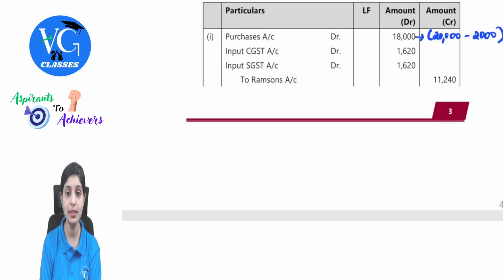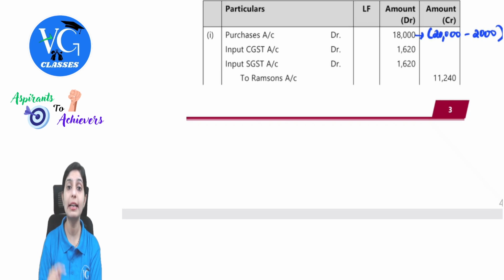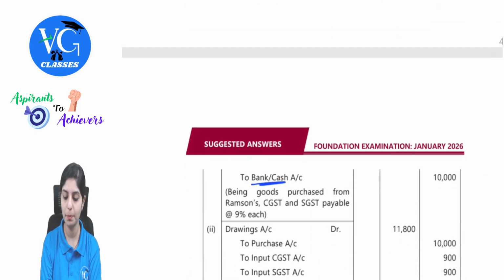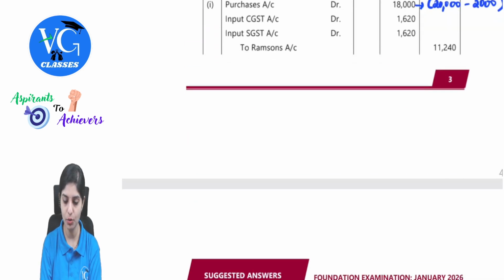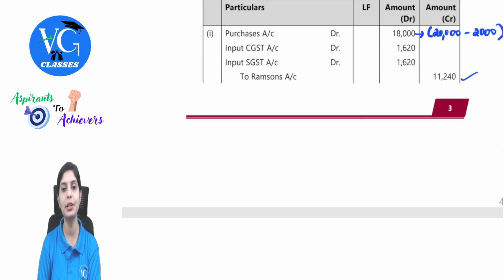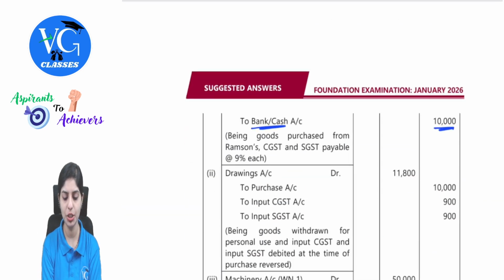And then to Ramsons, to bank. Remember the question clearly emphasized 10,000 was paid. So we will take the total of the debit side and then pay 10,000. The residual will be credited to Ramsons. I hope this was clear. And then give the narration: goods purchased from Ramsons, CGST SGST payable at 9% each.